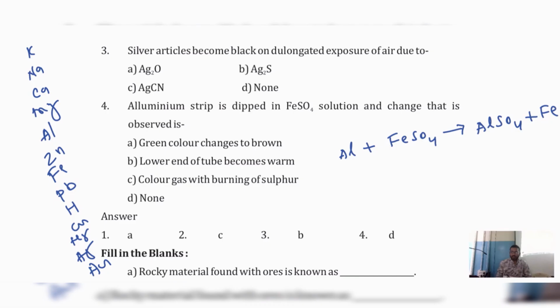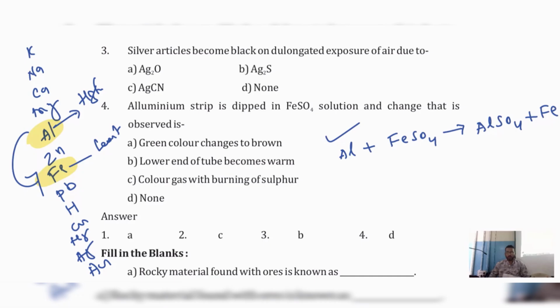Now look at here. Where is aluminium? Here, aluminium. Where is iron? Here. Now, as you can see, aluminium is a highly reactive metal. Compared to aluminium, iron is a less reactive metal. A highly reactive metal can displace a less reactive metal. Then this reaction is possible.